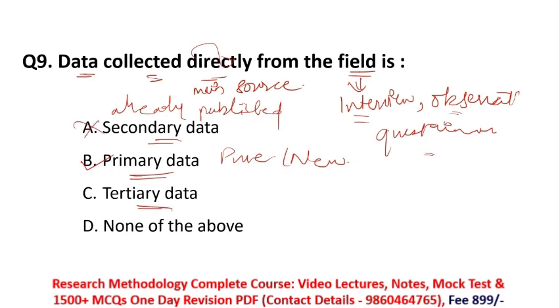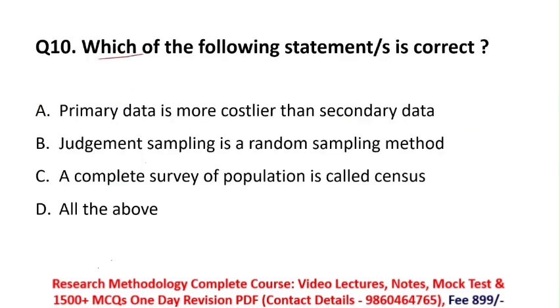And option C is tertiary data. Tertiary data means a mixture of both primary and secondary data. So here option C is obviously incorrect. So for this question, option B, primary data, is the right answer. Next. Which of the following statement or statements is correct? In this question, from these four options we have to select the one option which is correct. So we'll see all the options one by one.